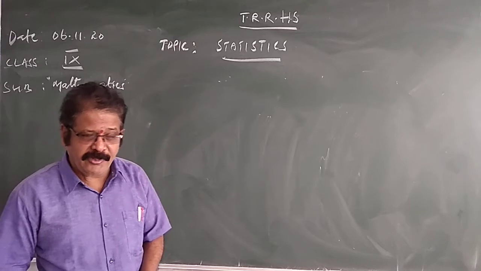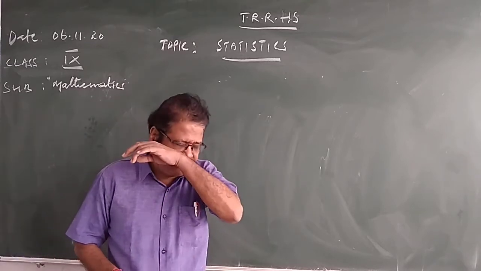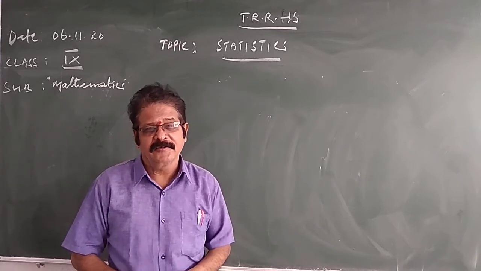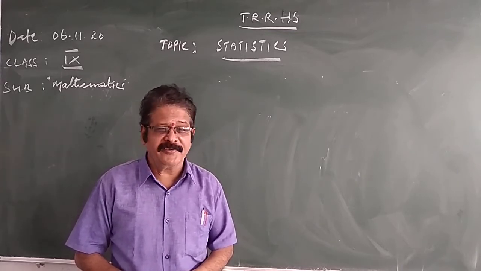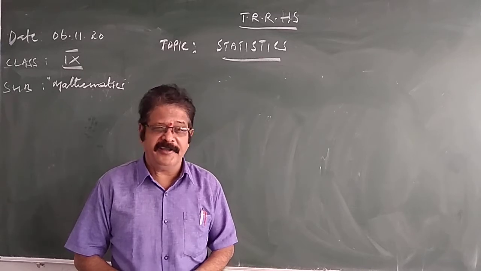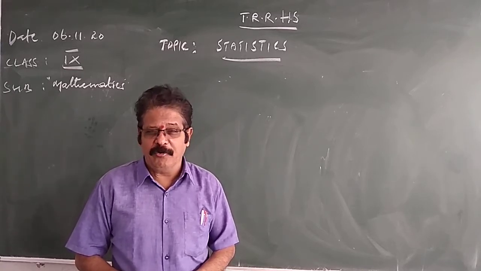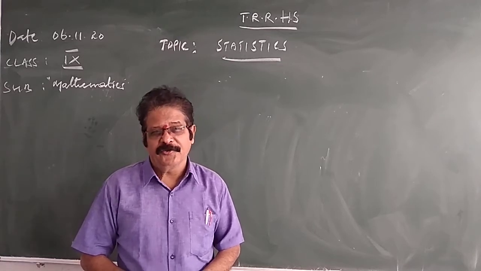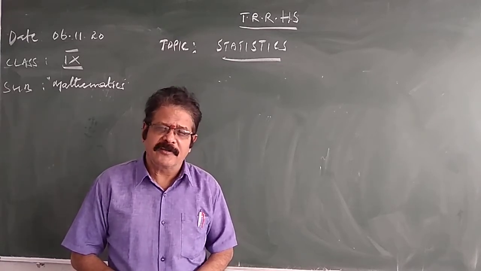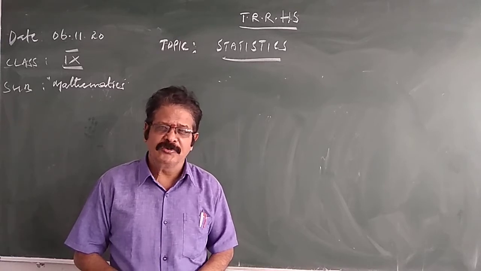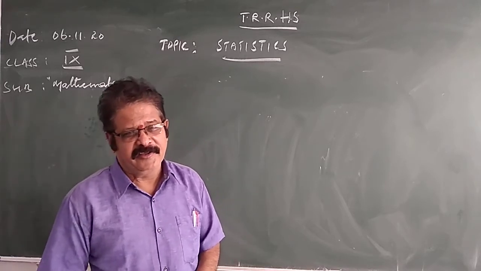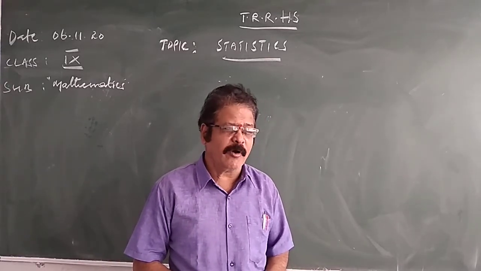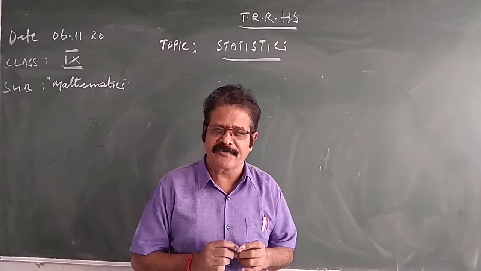In the last class we discussed the measures of central tendency. First, we discussed the arithmetic mean, one of the three measures: mean, median, mode. We discussed arithmetic mean for ungrouped data. Arithmetic mean is the ratio of the sum of the observations to the total number of observations. Generally, the arithmetic mean is represented by x bar. X bar is equal to the sum of the observations by the total number of observations.